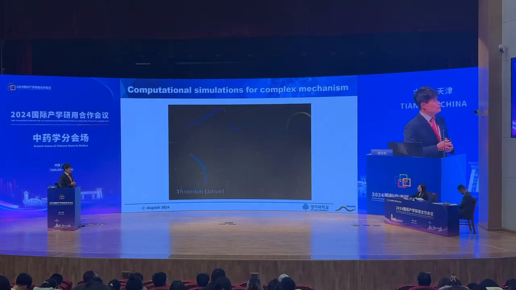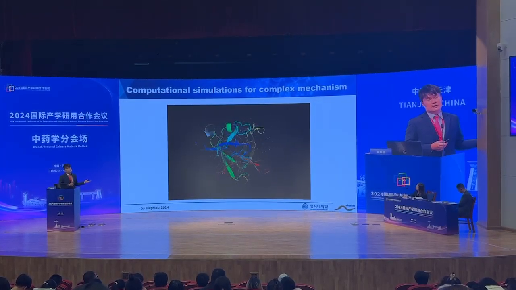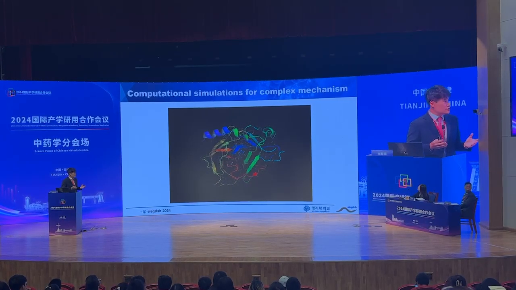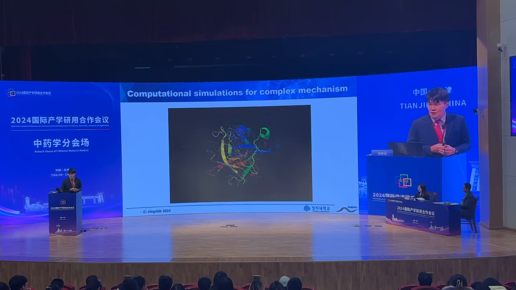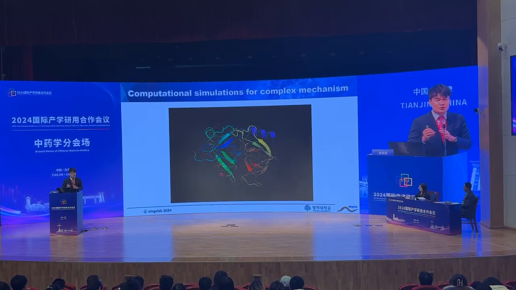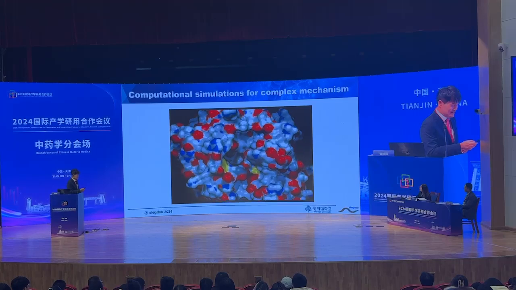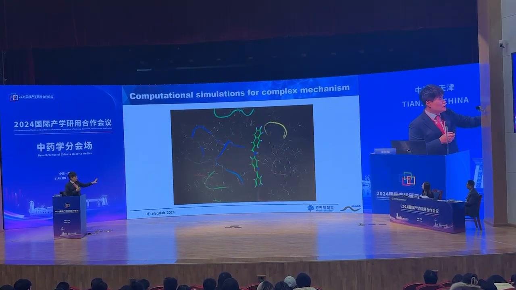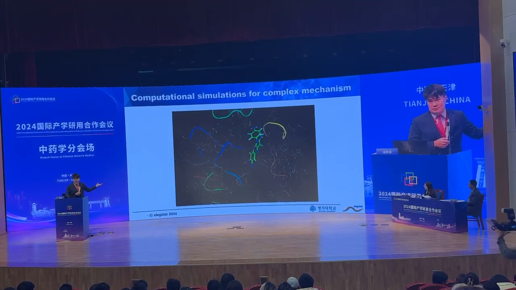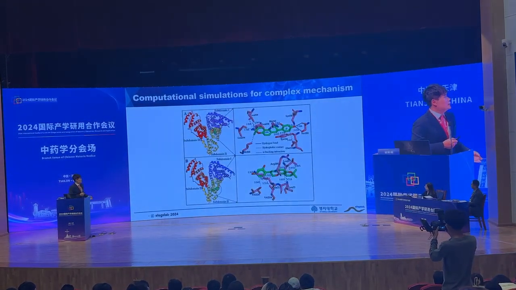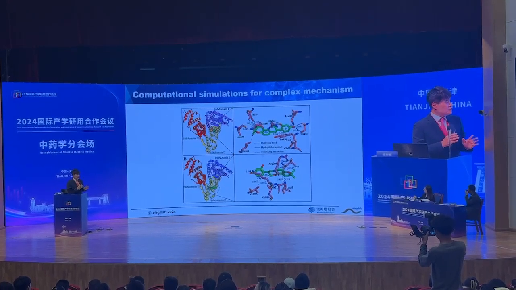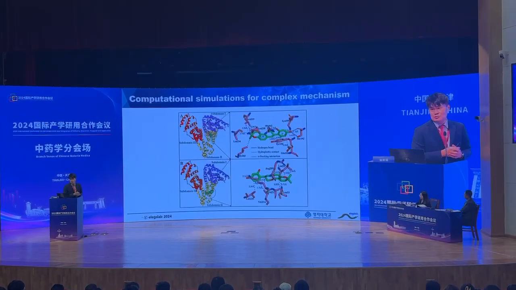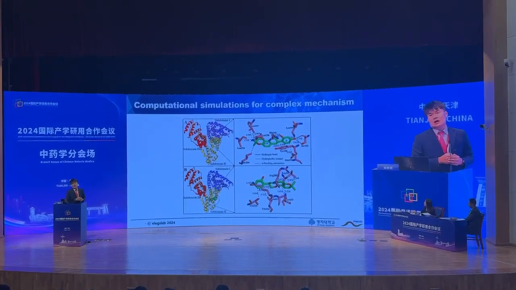So this is one of the methods, and then this movie explains how we can do the computer simulation. So there is a sound. I mean, this sound will help you follow my presentation. Okay. So there are a bunch of candidate molecules, and then we can simulate this binding between the small molecule and the protein. So we can predict how or where this small molecule can bind to the protein molecule, and then we could pick the appropriate